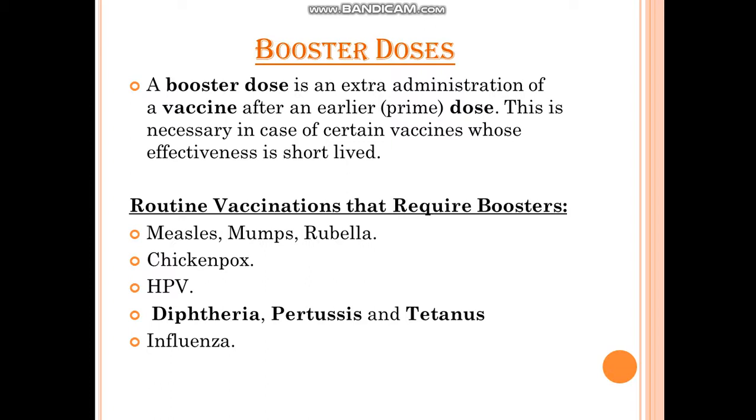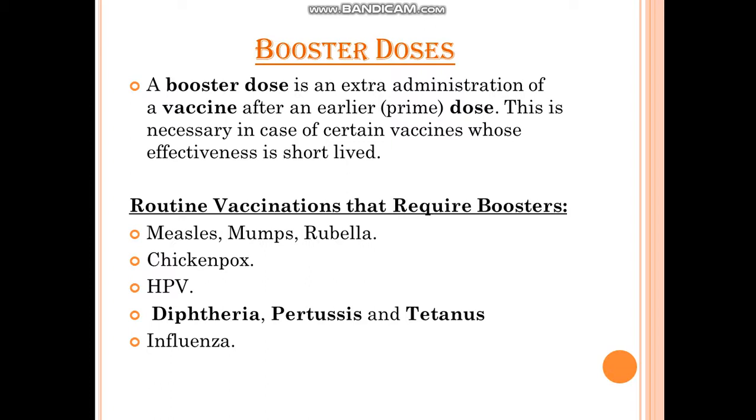Just when you see your own immunization card, you will come to know that you have been administered booster doses for DPT: DPT1, DPT2 and DPT3. It will be written on your immunization card that you have been administered the first dose on this particular date, the second dose on this particular date. Likewise for chickenpox and influenza also.